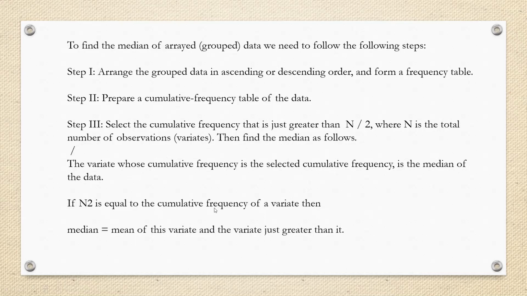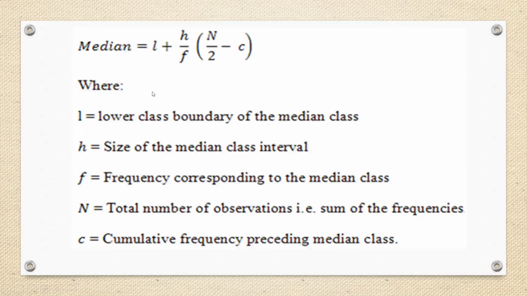We find n upon 2, half of the value of the data, and then find where it lies in the cumulative frequency column. Now the formula for grouped data is: median equals L plus H upon F multiplied by n upon 2 minus C, where L is the lower class boundary of the median group.